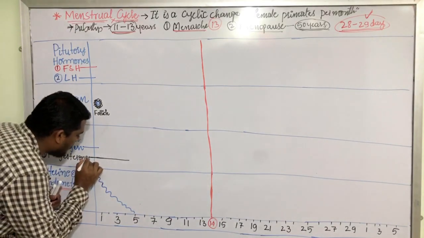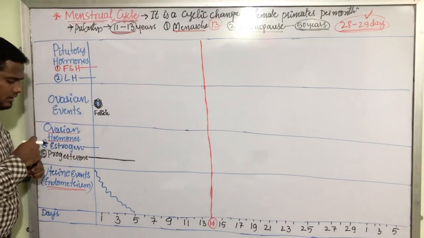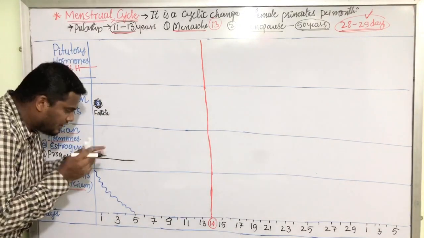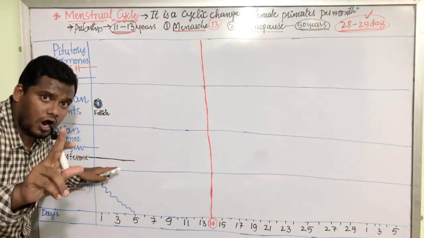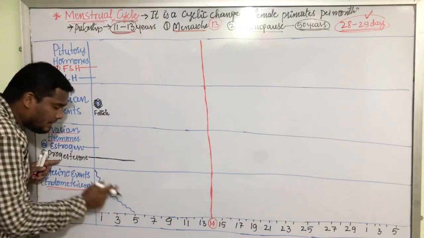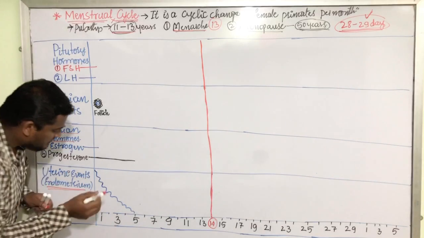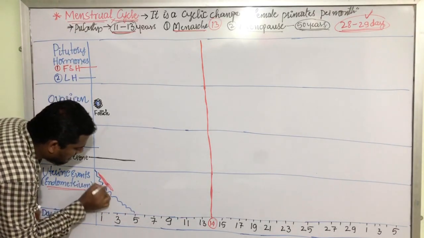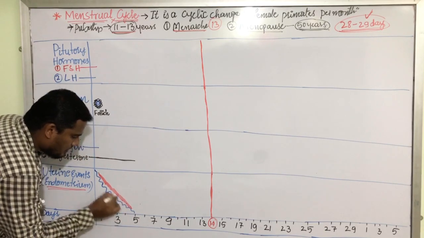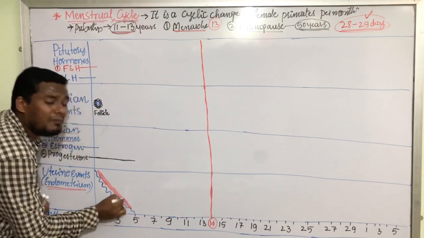This is the lowest level of progesterone. Up to day 5, the progesterone level is low. I am repeating once again: from day 1 to day 5, the progesterone level is very, very low. Due to this low level of progesterone, there is bleeding from day 1 to day 5. This bleeding comes out through the vagina. It is called vaginal bleeding.